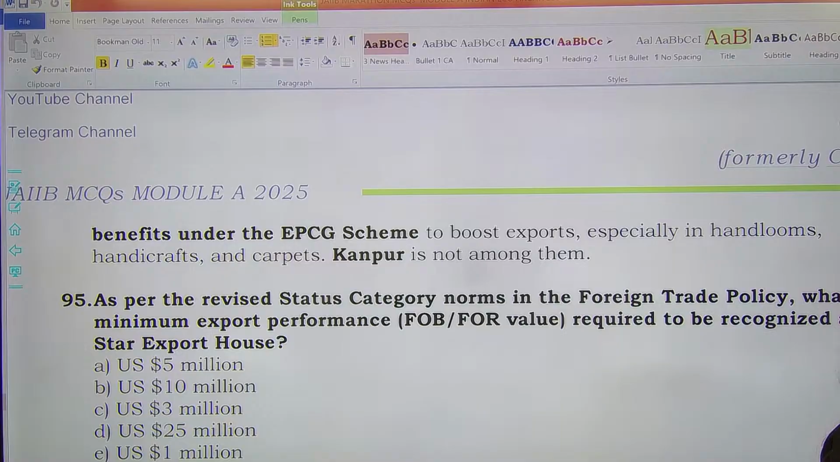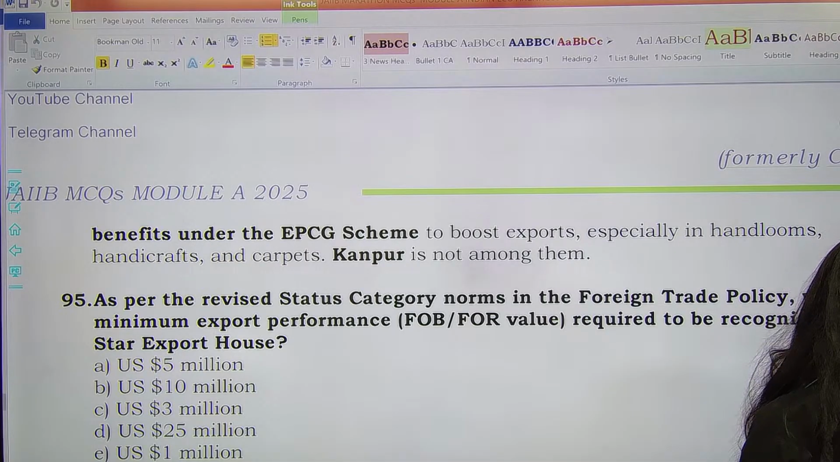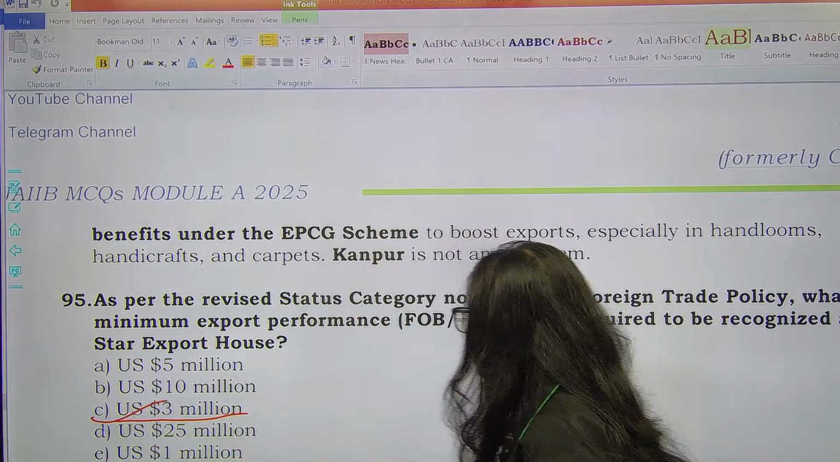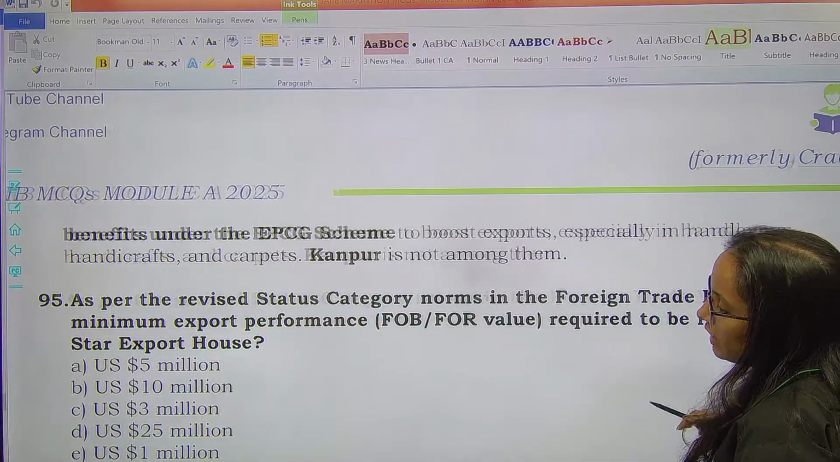Next question, as per the revised status category in FTP, what is the minimum export performance required to be recognized as 1-star export house? So here it would be $3 million. Okay, $3 million US. Option C will be the right answer here.